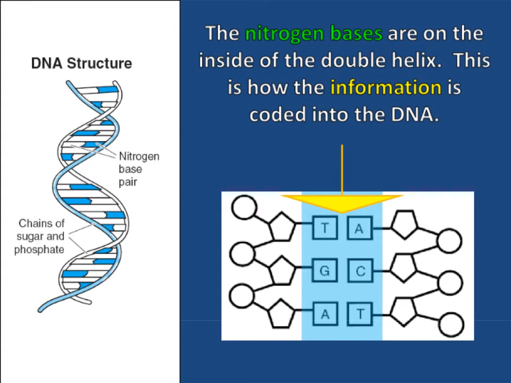Number 12. What is found on the inside of the helix? So the nitrogen bases are on the inside of the double helix. This is how the information is coded into the DNA. So in the picture below, you have the nitrogen bases highlighted in blue for you. So on number 12, the answer is nitrogen bases. Number 12, nitrogen bases.